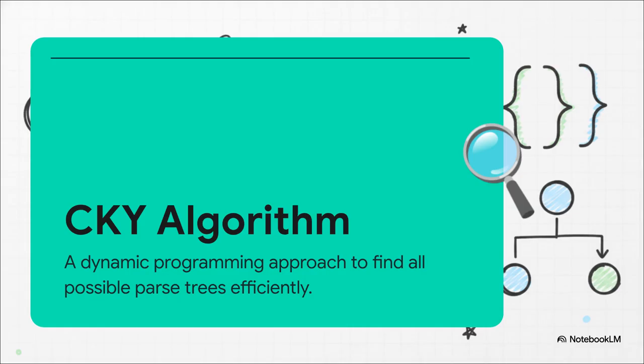Then, it steps up a level, checking to see if any 2 adjacent words can be combined into a valid phrase based on our binary rules. It does this over and over, building larger and larger spans of text until it reaches the very top, representing the entire sentence. And because it meticulously saves its work at every single step, a technique we call dynamic programming, it avoids redundant calculations, saving just immense amounts of time and computing power.